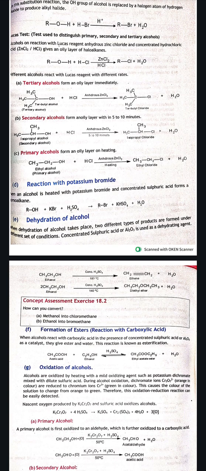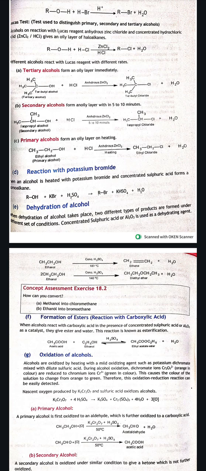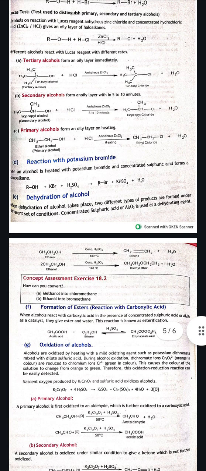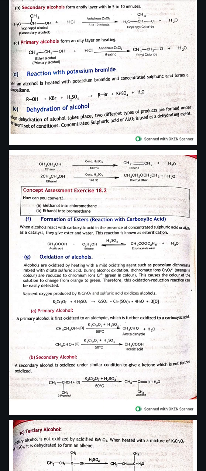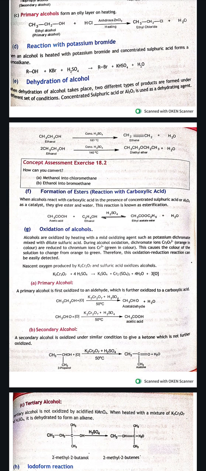For the tertiary alcohol, the result is an oily layer because of the presence of tertiary butyl chloride. For the secondary alcohols, an oily layer forms in 5 to 10 minutes and the product is isopropyl chloride. In the primary, the oily layer forms on heating and the product is ethyl chloride. Now we have reaction with potassium bromide. Alcohol will react with potassium bromide and H2SO4 to give an alkyl bromide plus KHSO4 plus water.